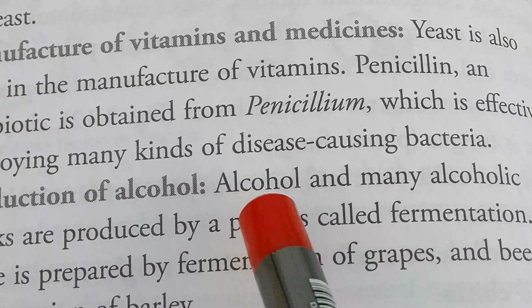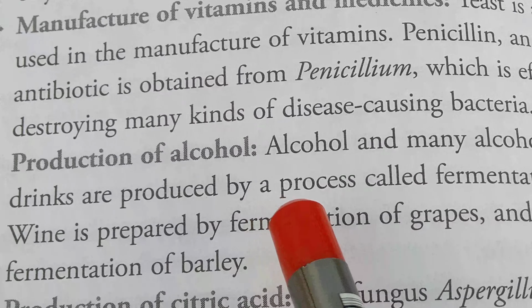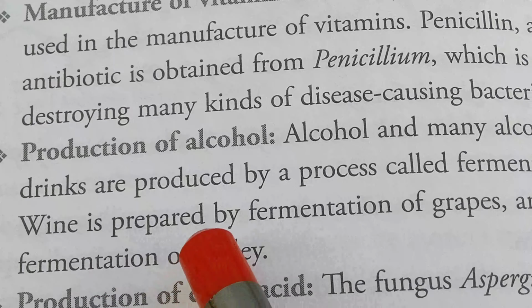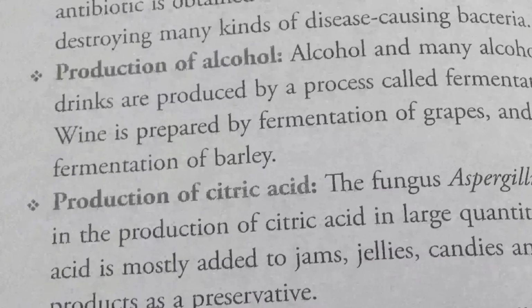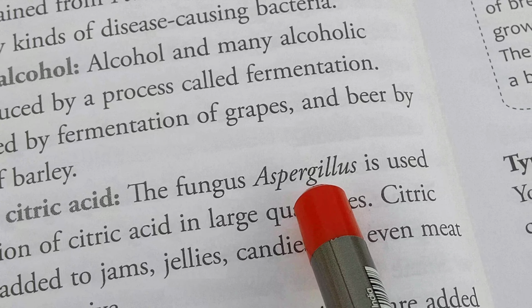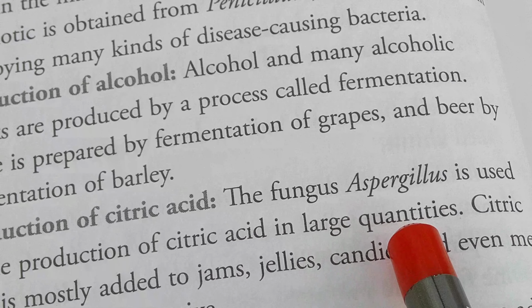Production of alcohol. Alcohol and many alcoholic drinks are produced by a process called fermentation. Wine is prepared by fermentation of grapes and beer by fermentation of barley. Production of citric acid. The fungus Aspergillus is used in the production of citric acid in large quantities.